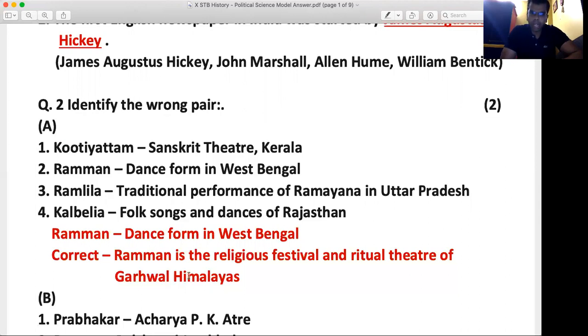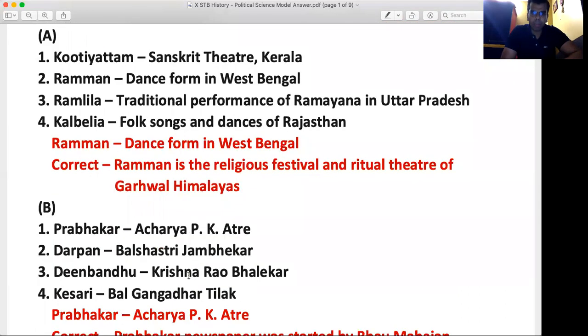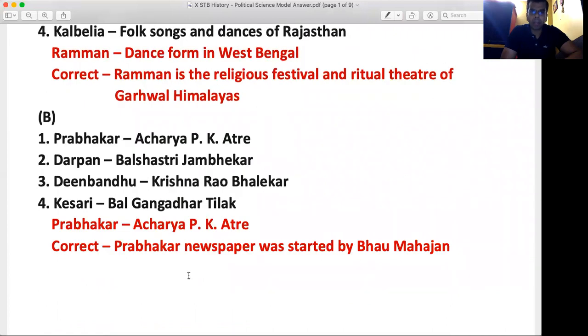Going ahead, Prabhakar, Acharya P.K. Atre; Darpan, Balshastri Jambhekar; Dnyanodaya, Krishna Rao Bhalekar; and Kesari, Bal Gangadhar Tilak. The incorrect pair over here is Prabhakar, Acharya P.K. Atre, and the correct statement is Prabhakar newspaper was started by Bhau Mahajan. So for identifying the wrong pair, half mark. Correct statement, half mark. That's the way you will give complete 1 mark for each question.